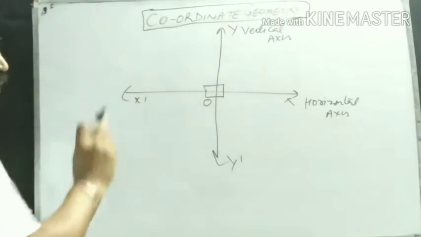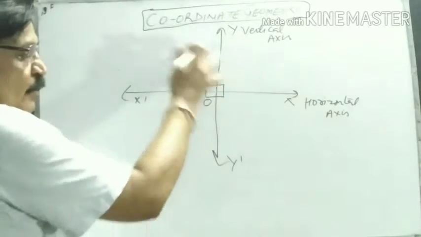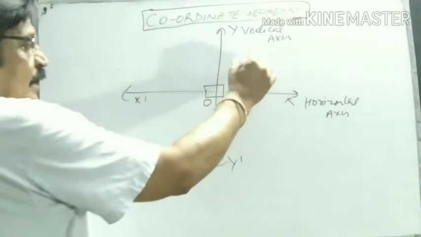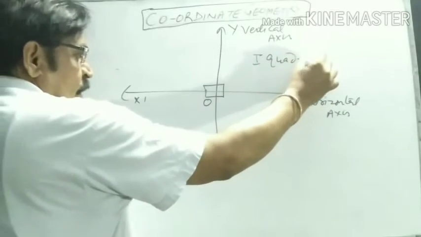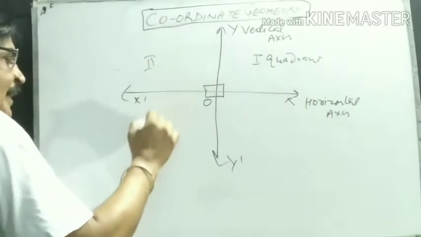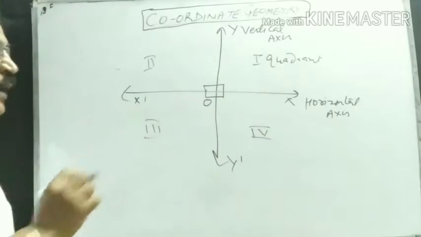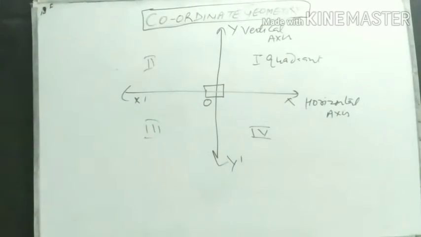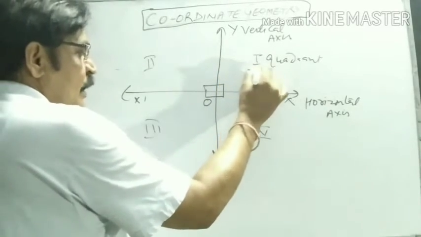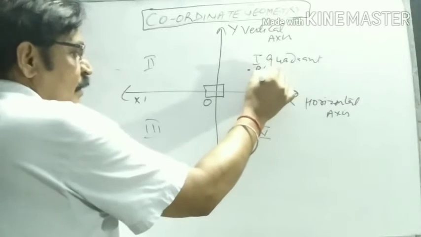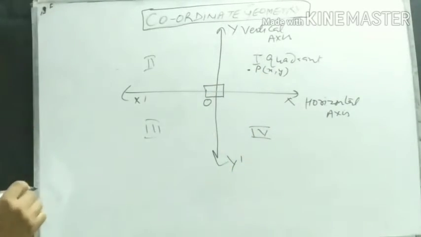See, what is the function of these two axes? These two axes divide a plane into four parts. This is known as the first quadrant, and this one is the second quadrant, third quadrant, and fourth quadrant. Four quadrants are there. For example, we are given a point P. It means this point is located in the first quadrant.